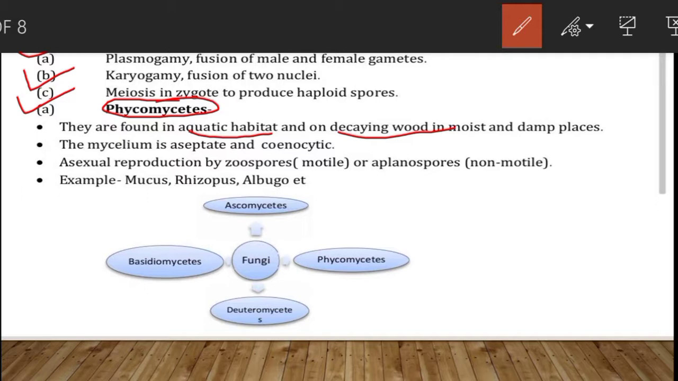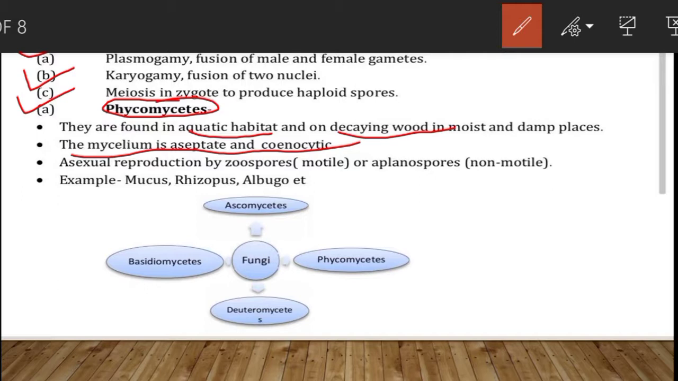Now the other feature is the mycelium is aseptate or cenocytic. What is the meaning of aseptate? Aseptate means that inside the hyphae, the cross walls or septa are not formed at the time of nuclear division. Such hyphae are multinucleate as there are no cross walls. If a mycelium contains aseptate and multinucleate hyphae, then it is called cenocytic hyphae.